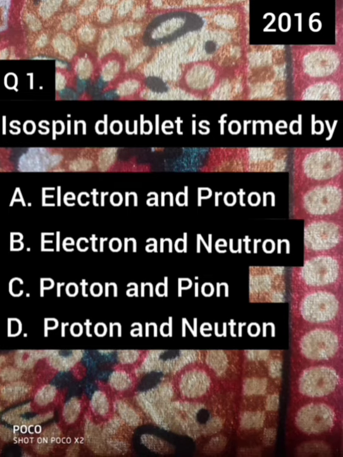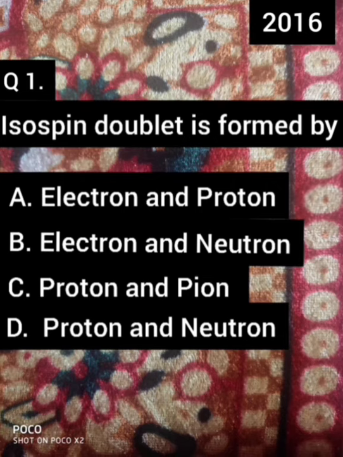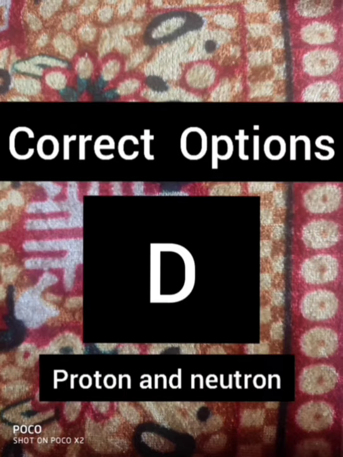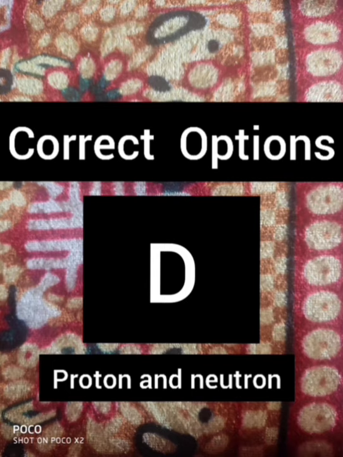isospin I is equal to (m minus 1) by 2, where m is the multiplicity. So from the given options, we know that there are combinations of particles present in a baryonic group or a mesonic group, where there are no other combinations like electron and proton, electron and neutron, proton and pion. So for this question, the correct answer is proton and neutron, because proton and neutron belong to the baryonic group of spin 1 by 2.